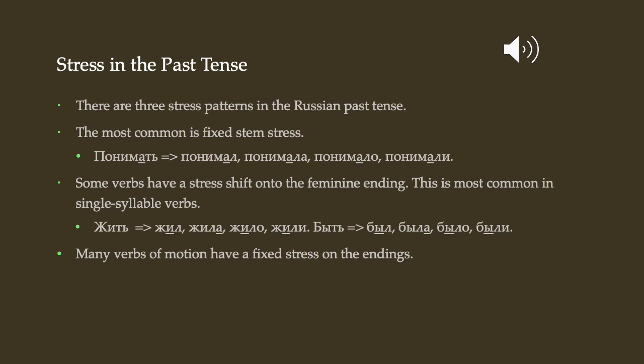This is not all single-syllable verbs, but it is many single-syllable verbs. So whenever you have a single-syllable verb, watch out for that shifting feminine stress in the past tense. And then there are also verbs, primarily verbs of motion, that have a fixed stress on the endings. We're not going to worry about them right now, but just be aware that this will appear later in the semester.